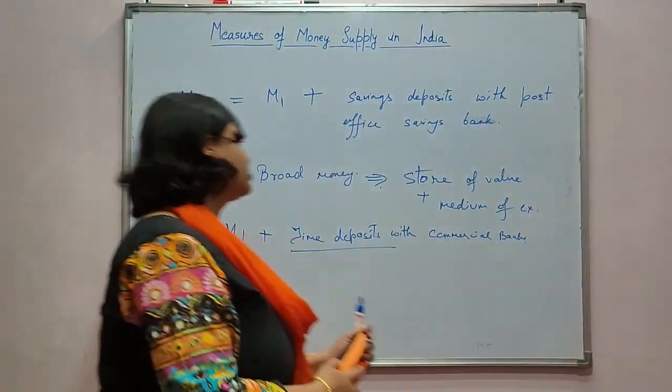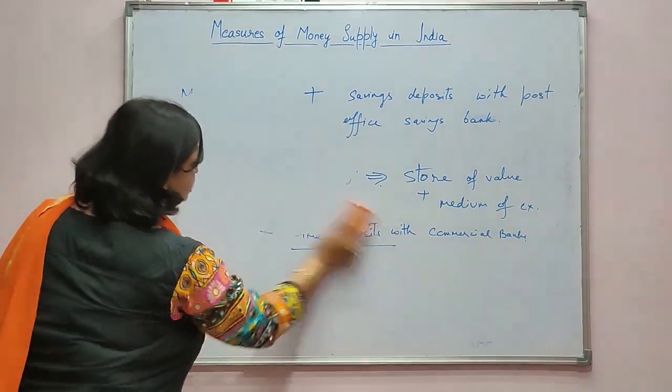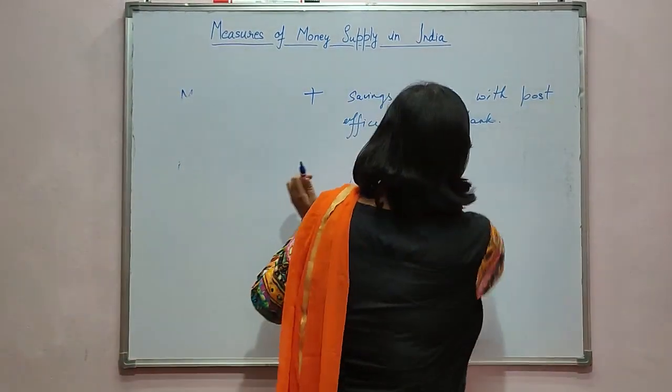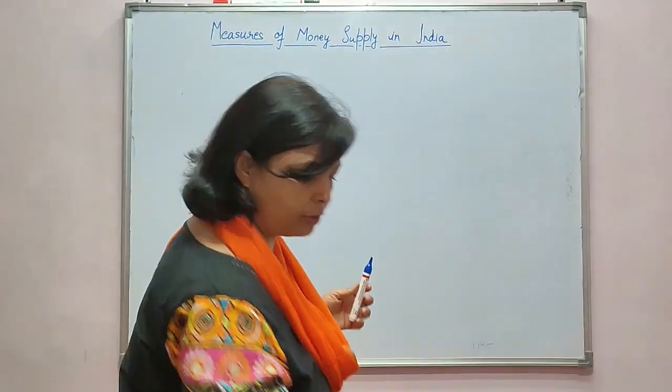Now the last concept, the fourth concept, is M4.